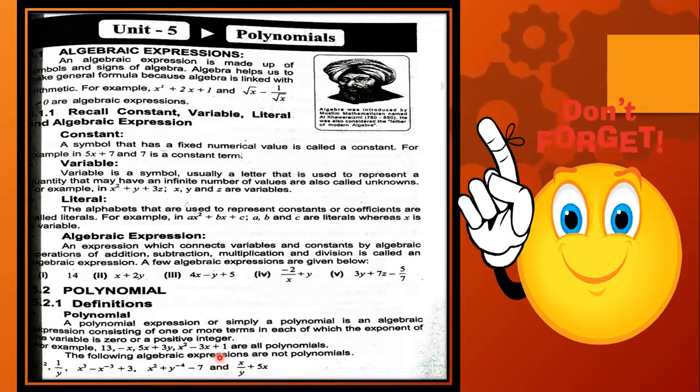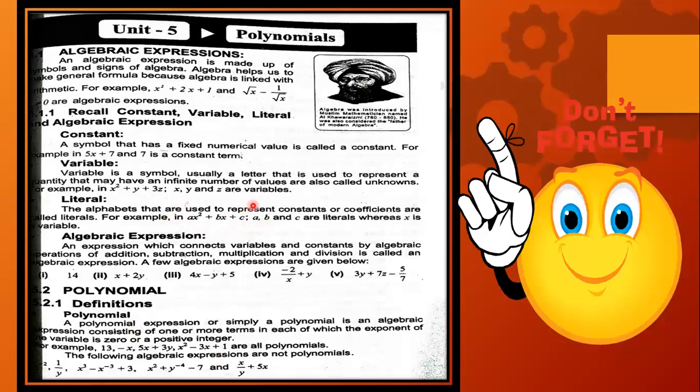The next definition is literal. The alphabets that are used to represent constants or coefficients. It could be a constant, it could be a coefficient as well. They are called literals. For example, in ax square plus bx plus c, will any one of you tell me what we call ax square plus bx plus c?